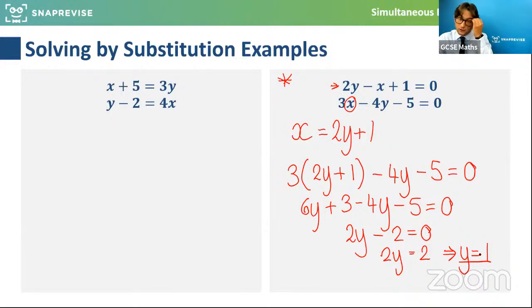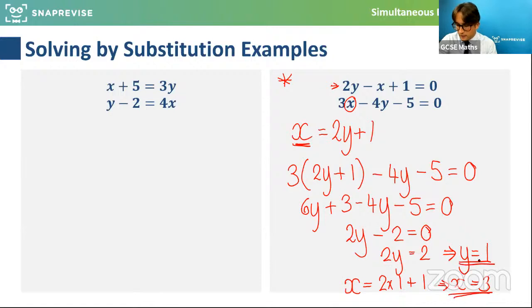Now remember, that's a lot of work already. We've only solved half of it. We've only found what y is equal to. What I can do now is take the value of y and find x, because I know x is 2 times y plus 1. So x is equal to 2 times 1 plus 1. So x is equal to 3.